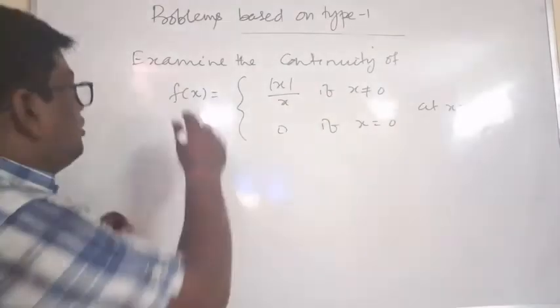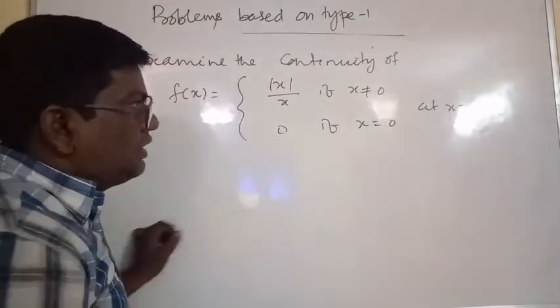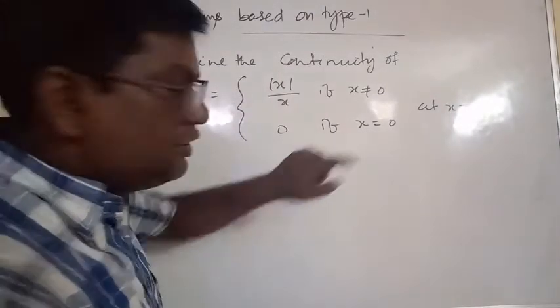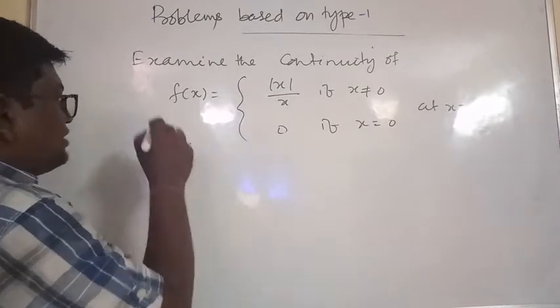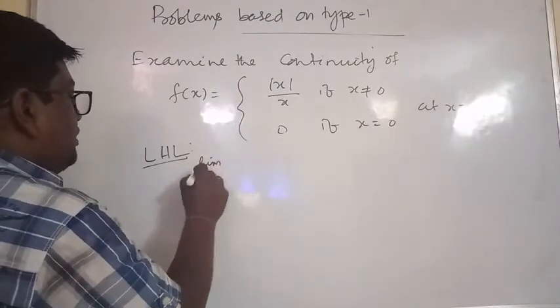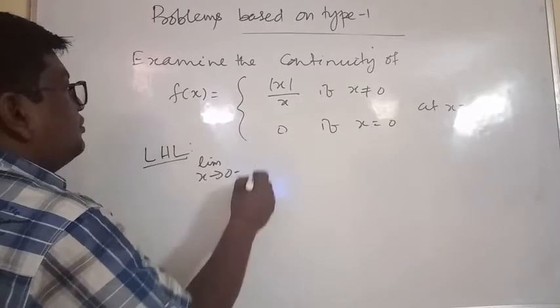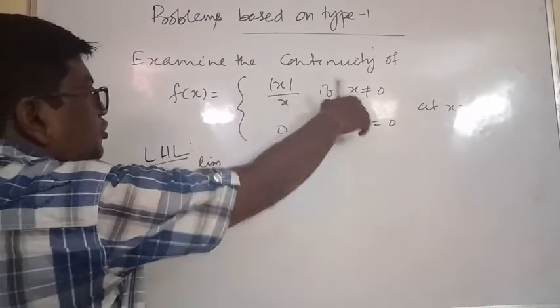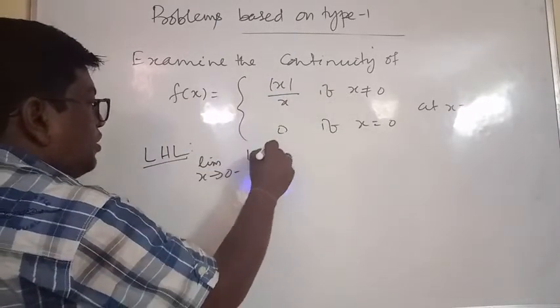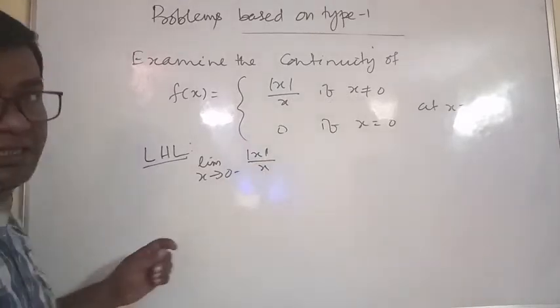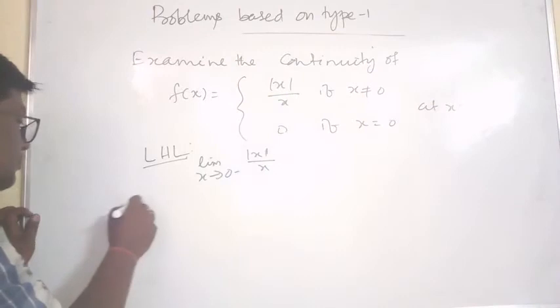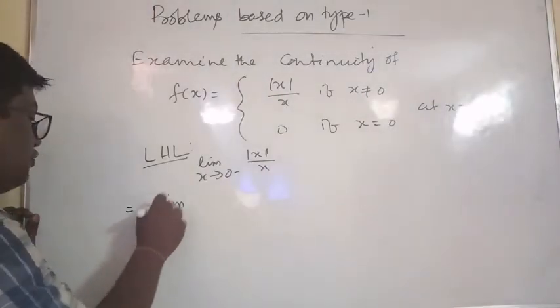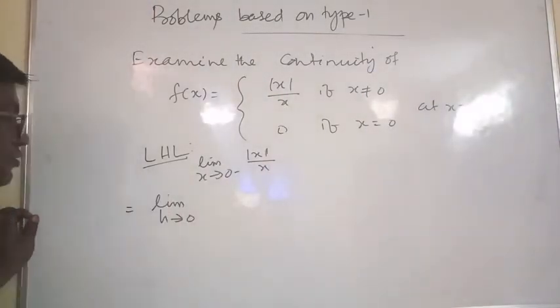Examine the continuity of f of x equal to mod x by x, x not equal to 0, and 1 if x is equal to 0. For LHL, limit x tends to 0 minus of mod x by x, right? Since it is a modulus function, we have to use limit h tends to 0.